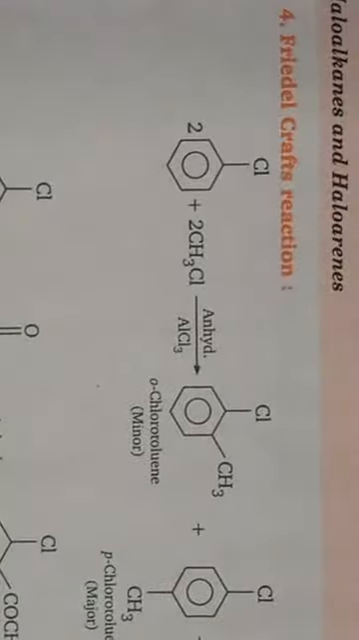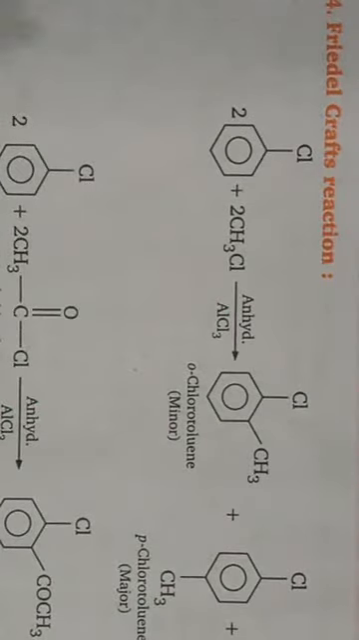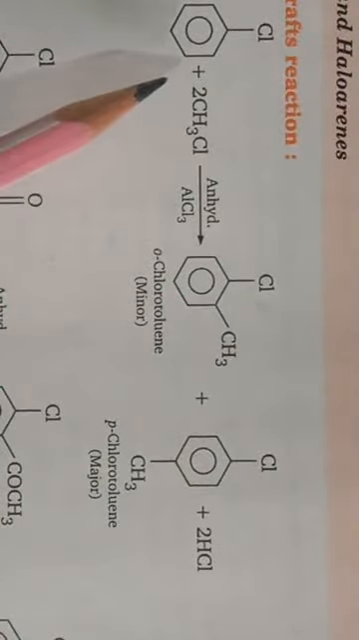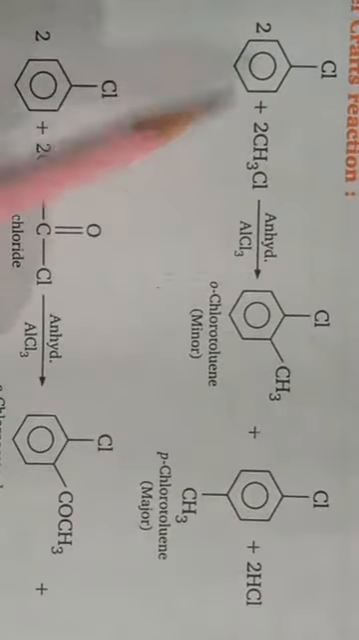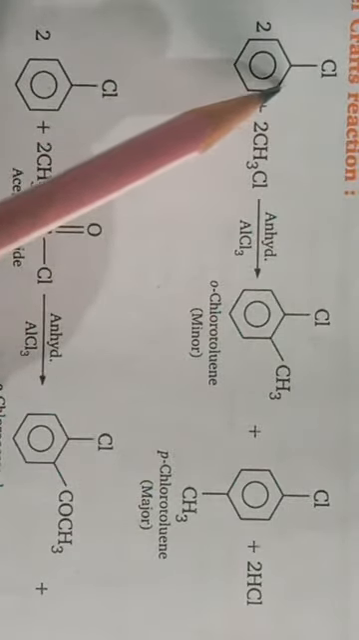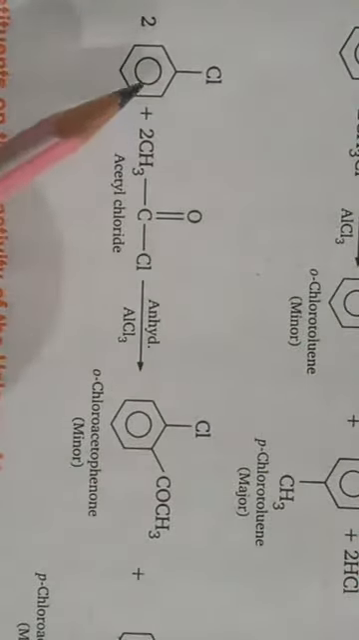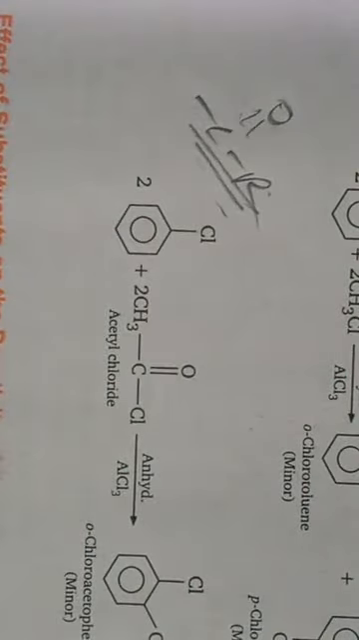The last example of an electrophilic substitution reaction is the Friedel-Crafts reaction. In this reaction we do alkylation and acylation of aromatic compounds. On alkylation we introduce an alkyl group in the benzene ring, and on acylation we introduce a COR group in the benzene ring. This COR group is known as the acyl group.